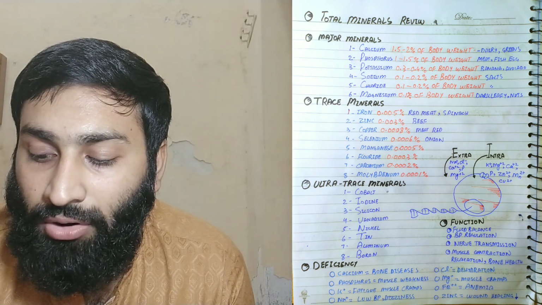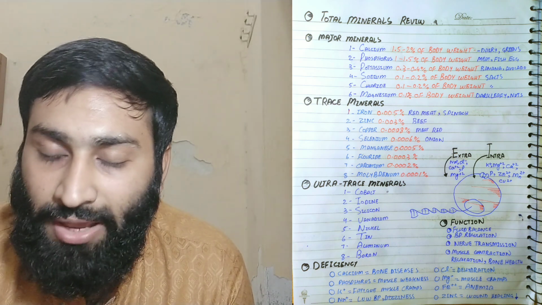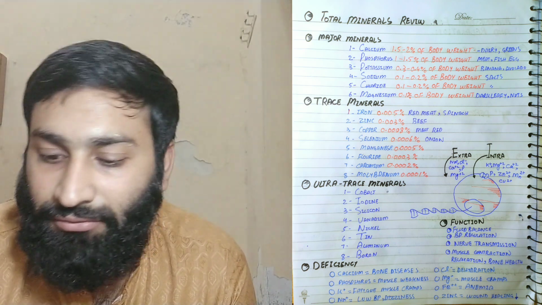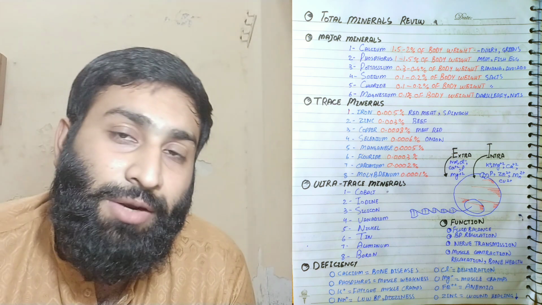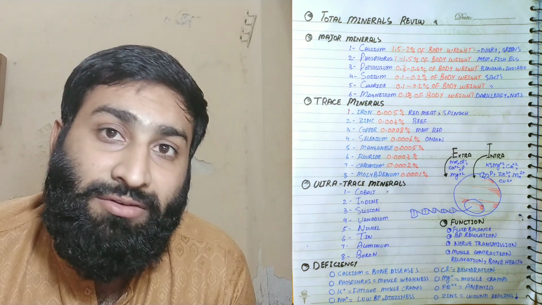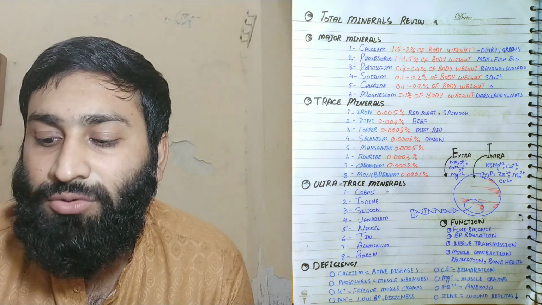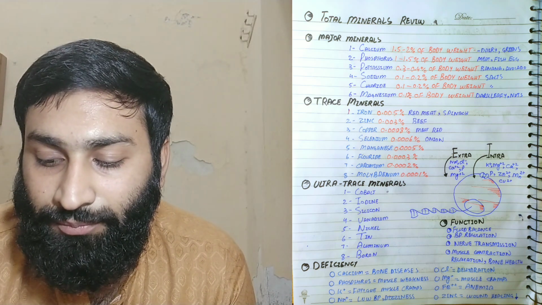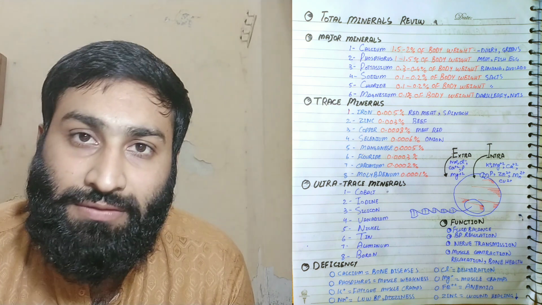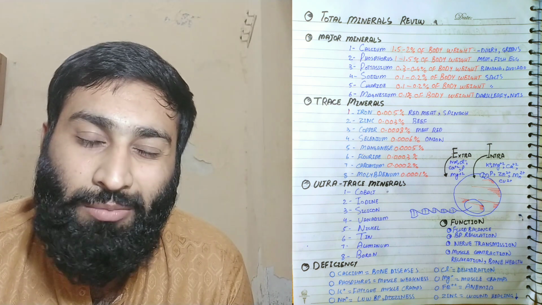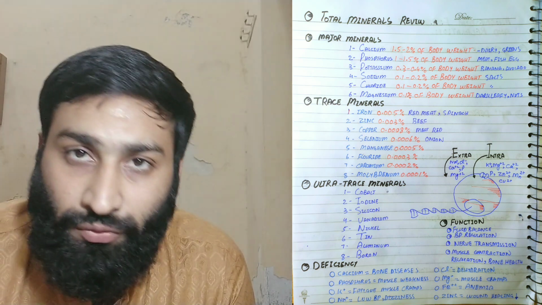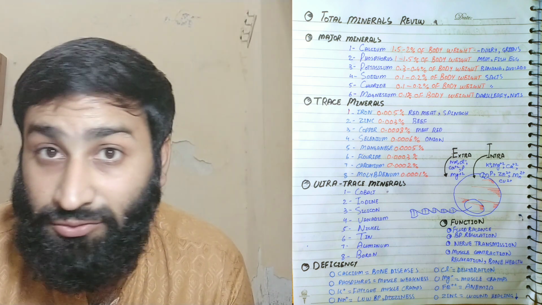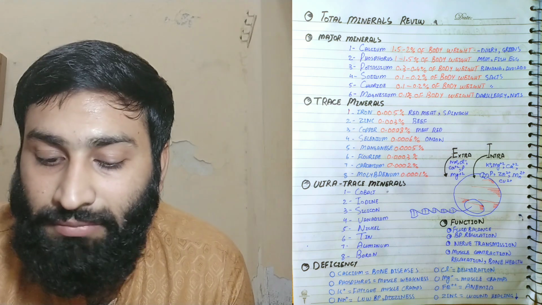Banana and avocado are important sources, but I prefer the avocado, and also green vegetables. Why? Because banana contains sugar, but if you have less fat in your body, you can consume banana. However, it is not a very good source of potassium, because avocado is sugarless. So if you want a ketogenic diet, you should prefer avocado, not banana, because it contains fructose and that is a major problem.